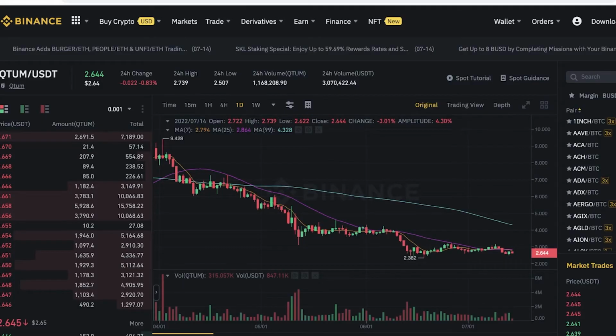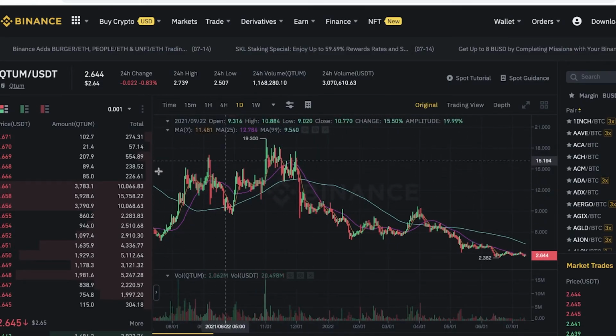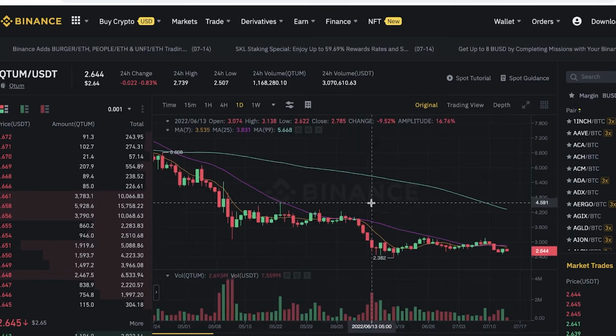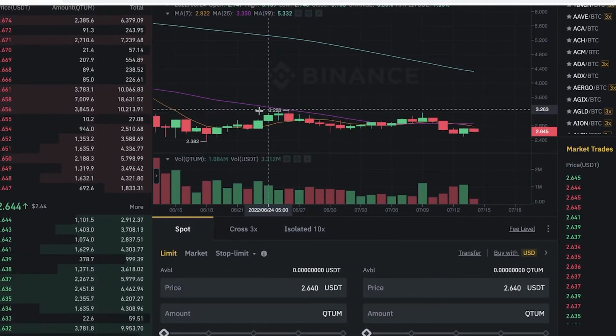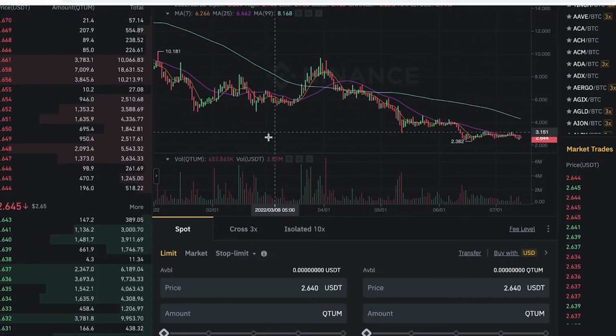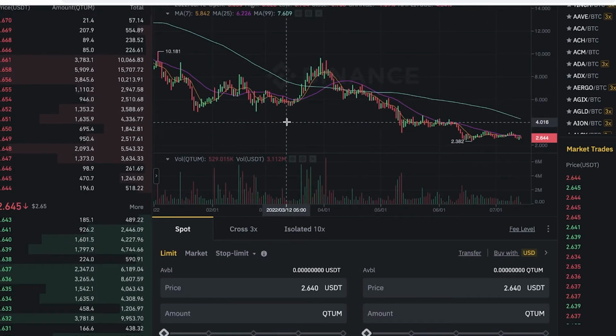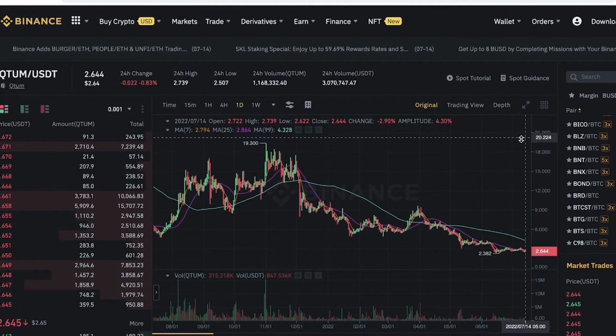Even if you take a look at the Quantum chart over here on Binance, overall the initial pump and dump is present for any kind of crypto market, but you can see in terms of the availability of this coin, we have a potential for growth right now. We have the overall slopes. Whenever the price falls to this level, there is a hike after that. So that is what we are expecting over here.